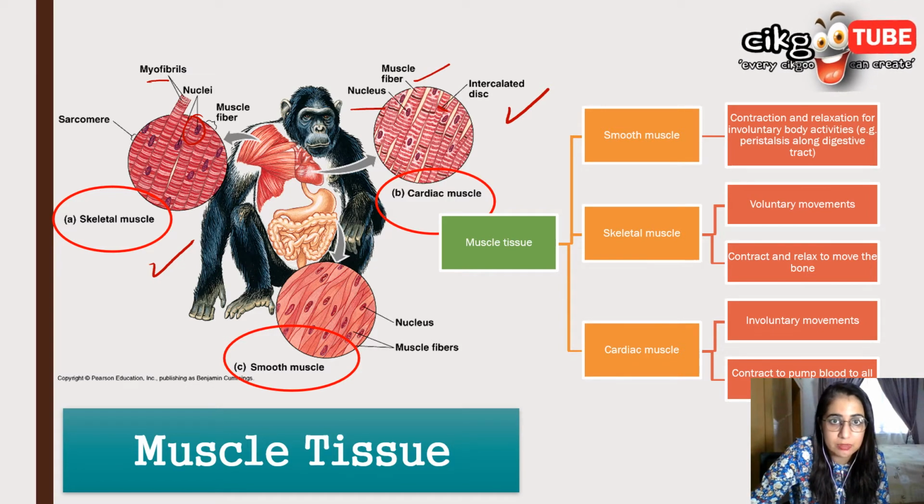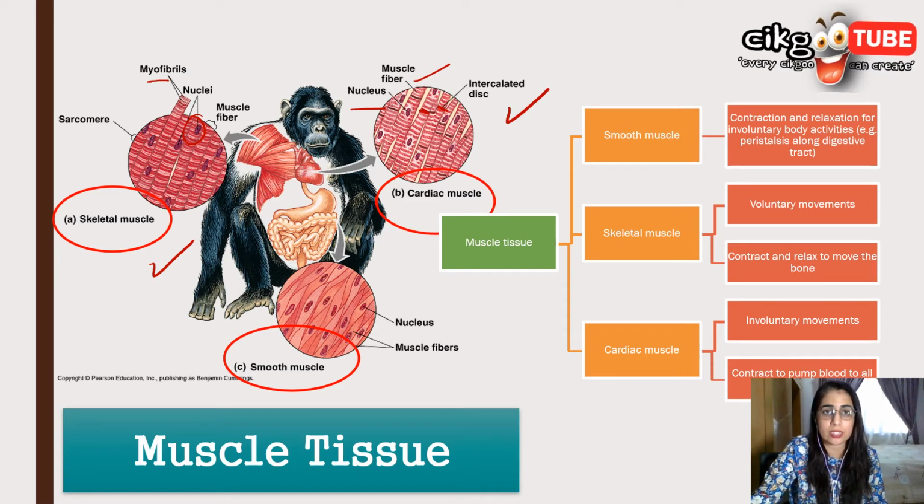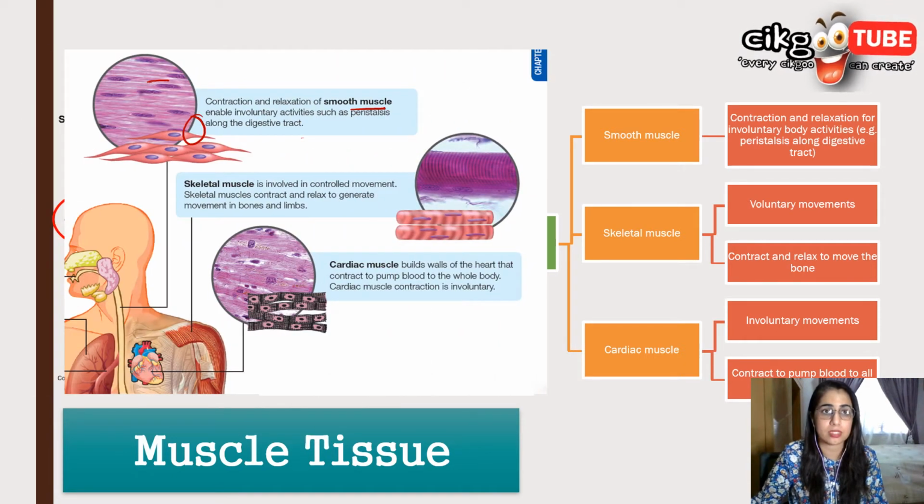You can see the darker version of it. You must be able to differentiate them. There are usually gaps in cardiac muscles, but skeletal muscles are more compact. Now let's look at each one of them. Now, smooth muscle tissue. Let me erase this first.